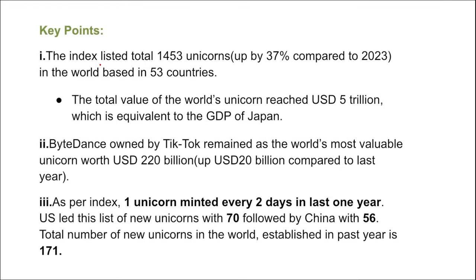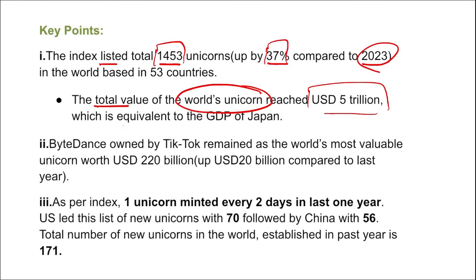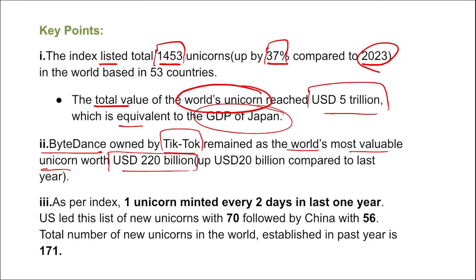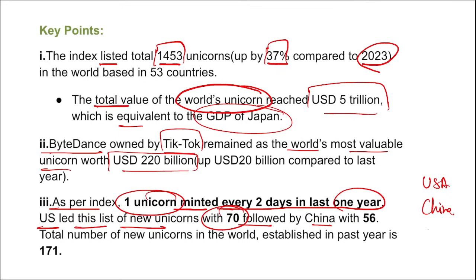Further, the index listed a total of 1453 unicorns, up by 37 compared to 2023, right? And the total value of the unicorns globally reached $5 trillion, which is equivalent to the GDP of Japan. Also remember, ByteDance, owner of TikTok, remained the world's most valuable unicorn with a $220 billion valuation. As per the index, one unicorn was minted every 2 days in the last 1 year, and the USA led this list of new unicorns with 70 new, followed by China in second position. So USA on top, China second, and our India was on the third position in the unicorn index list.